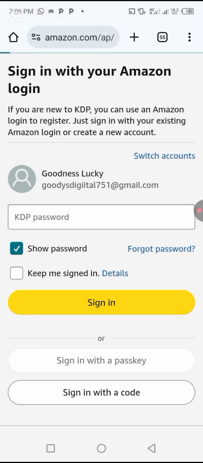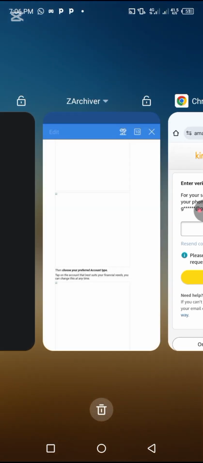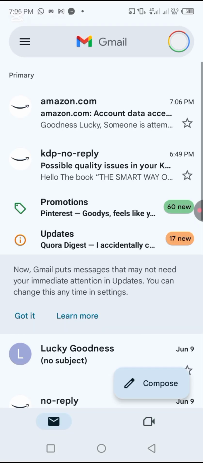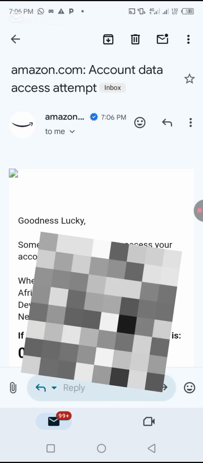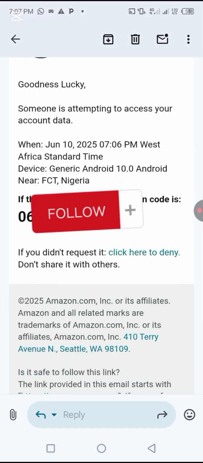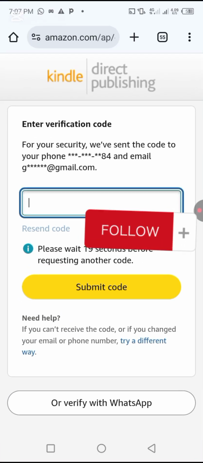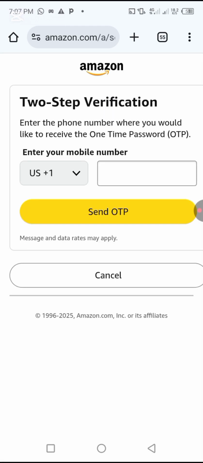This is the email I made use of. So enter verification code from the email. Let's go over to our email to pick the code. Copy the code. So this is a code. Without wasting much time, we have the code already. Let's copy the code. Okay, I think it's not that one. Alright, let's copy the code and go over there to paste it. Now let's paste the code and check if it's the code. Wait for it to load. Alright, so we are there.